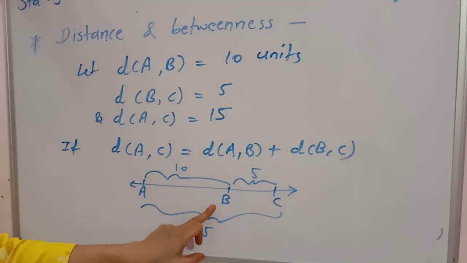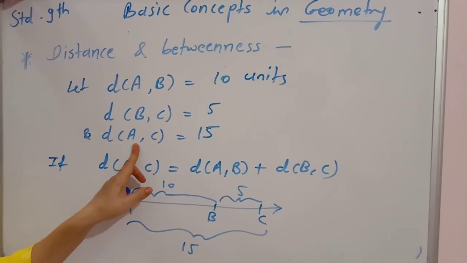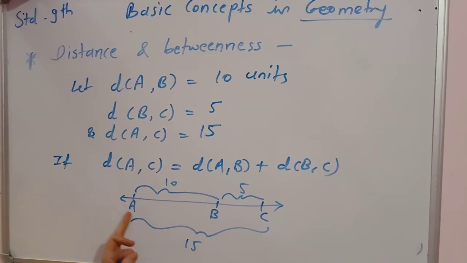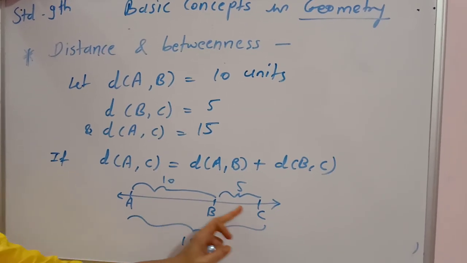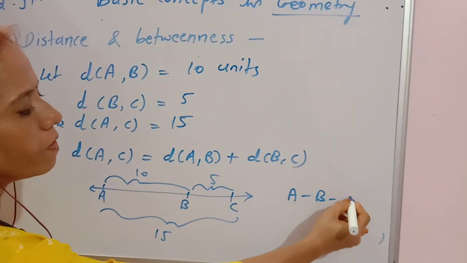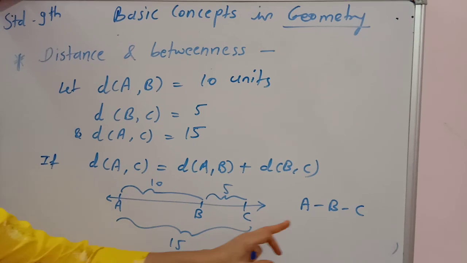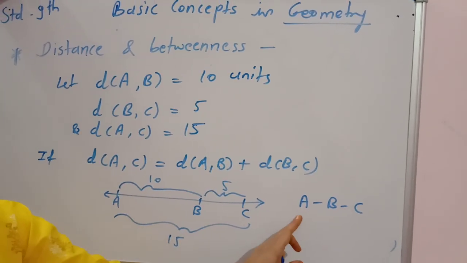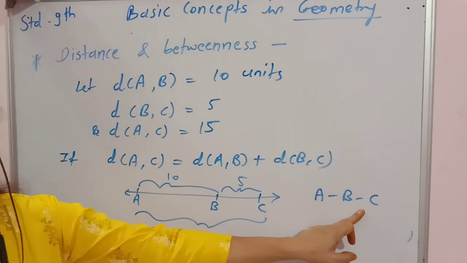When such a condition occurs, that the greater distance, that is AC, is equal to the sum of the remaining two distances, then we say that the points A, B, C are collinear points. I forgot to tell you at that time, collinearity is shown like this: A dash B dash C. What is the meaning of it?